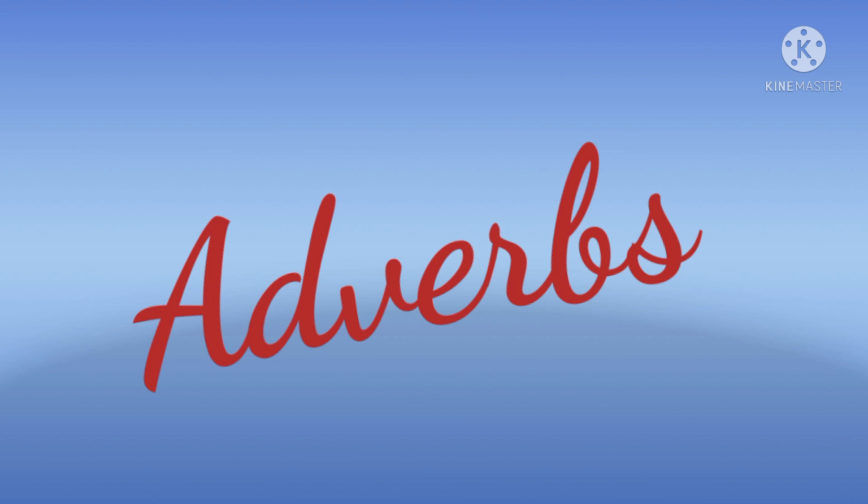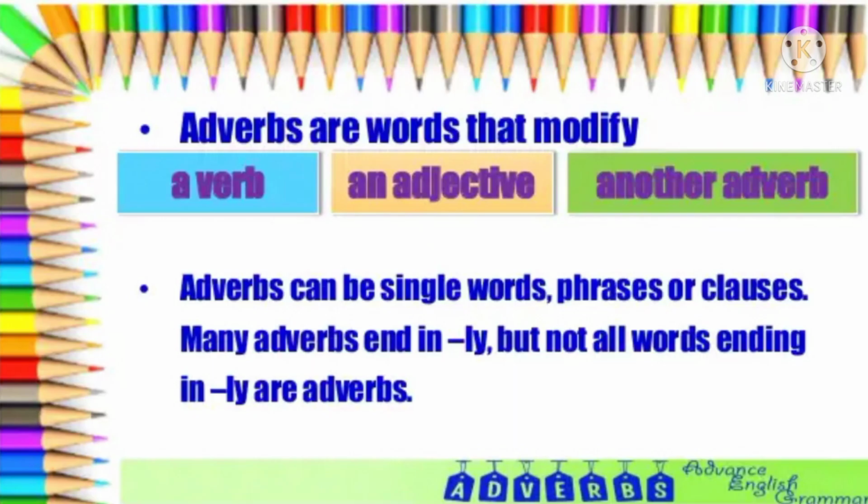The next part of speech is adverbs. Let's learn what are adverbs, when they are used, and what are the different types of adverbs in this lesson. When we learned adjectives, we came to know that adjectives modify a noun. I told you that adjectives are related to nouns and modify a noun or pronoun. But based on that, we cannot conclude adverbs as modifiers of verb only.